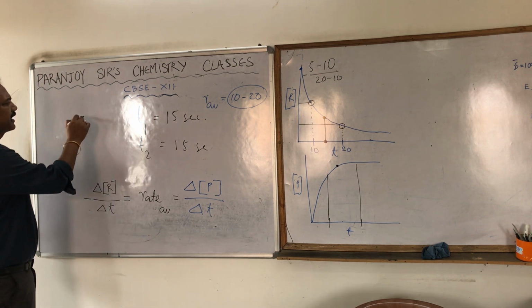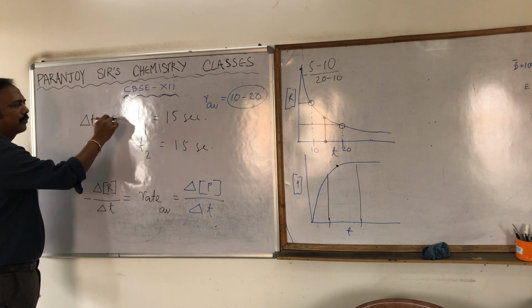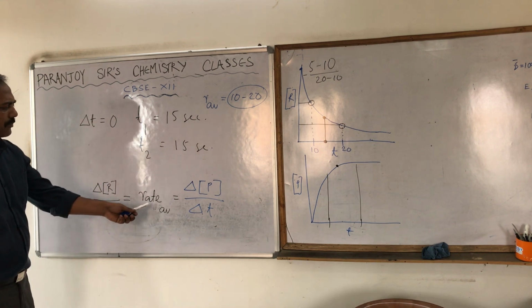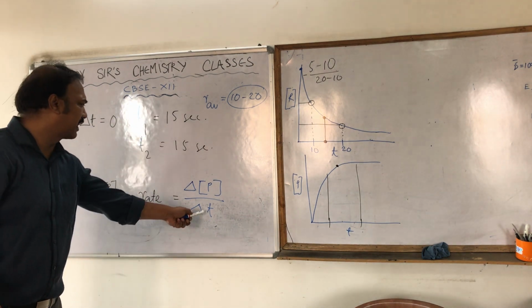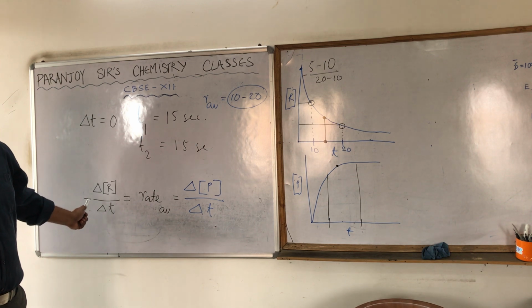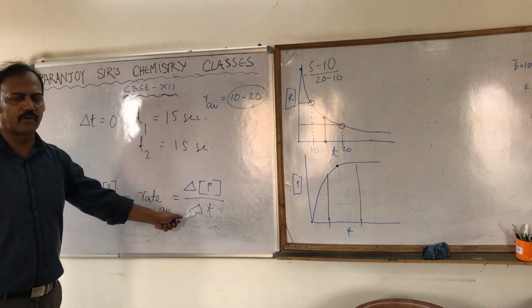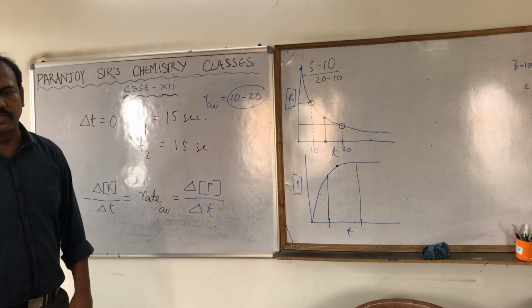So what is the change in time? Delta T should be equal to 0. Now what is the rate expression I had written over here? Delta T is in the denominator in both cases, right? It doesn't matter whether you are doing it in terms of reactant or in terms of product. But if the value of delta T becomes 0,